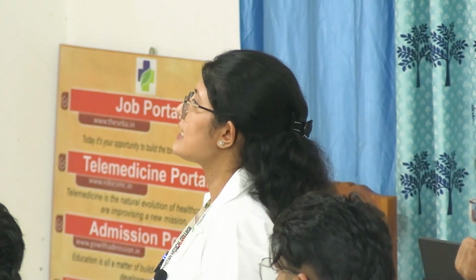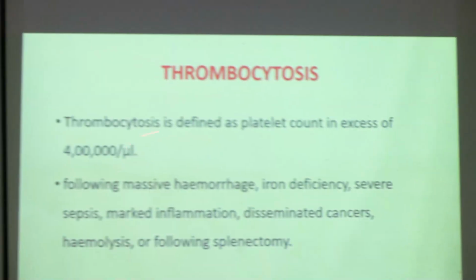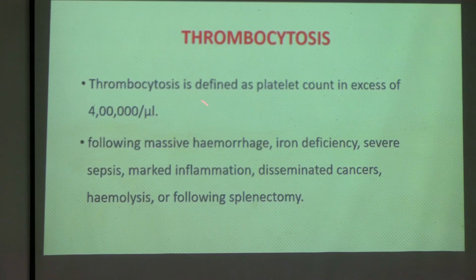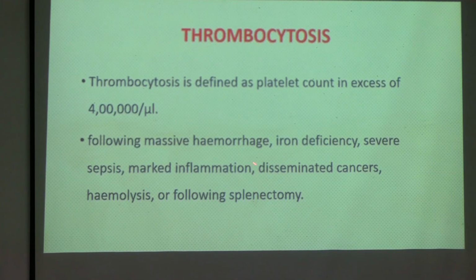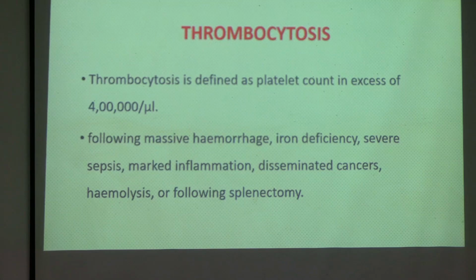Now what is thrombocytosis? It is defined as platelet count in excess of 4 lakhs and it occurs due to the following: massive hemorrhage, iron deficiency, severe sepsis, marked inflammation, disseminated cancers, hemolysis and following splenectomy.